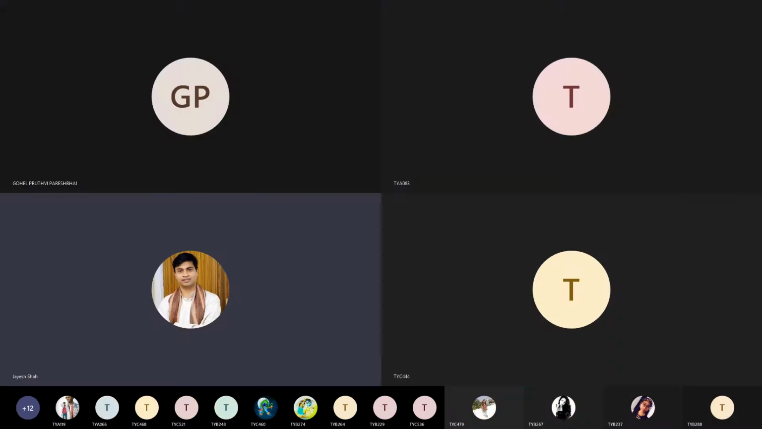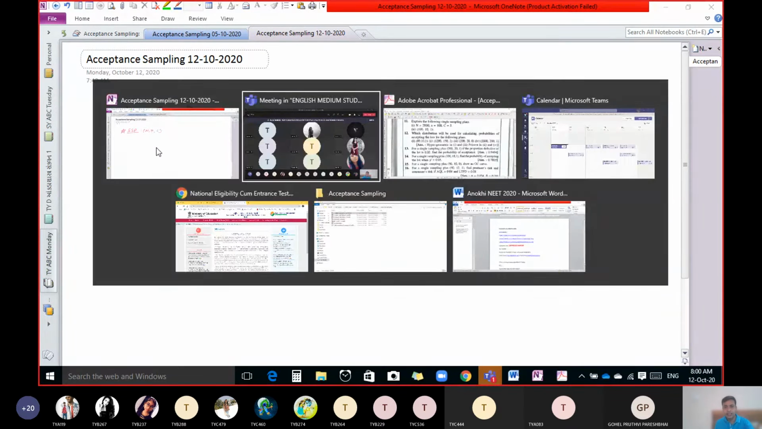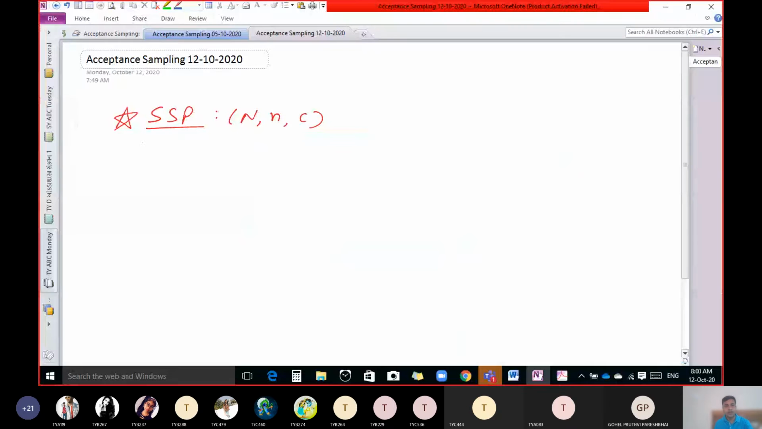That means single sampling plan. There are three parameters, capital N, small n and C in this single sampling plan. See, if there is a question like this, explain the following single sampling plan. Our question is capital N is 2000, small n is 100, C equal to 3.